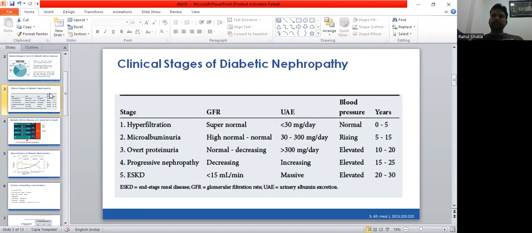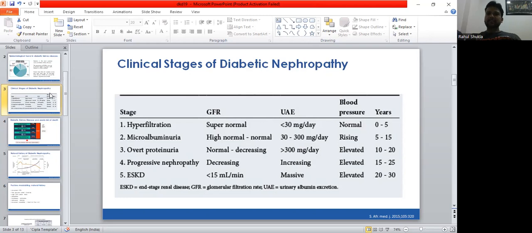But because patients of type 2 diabetes are mostly subclinical, those patients may have a latency period, and because of lack of screening, it may not be diagnosed in time. So the stage of hyperfiltration may have passed by the time the diabetic kidney disease is diagnosed.